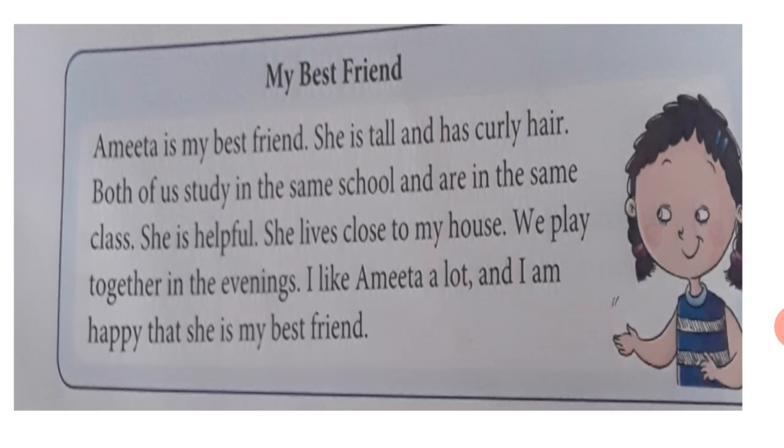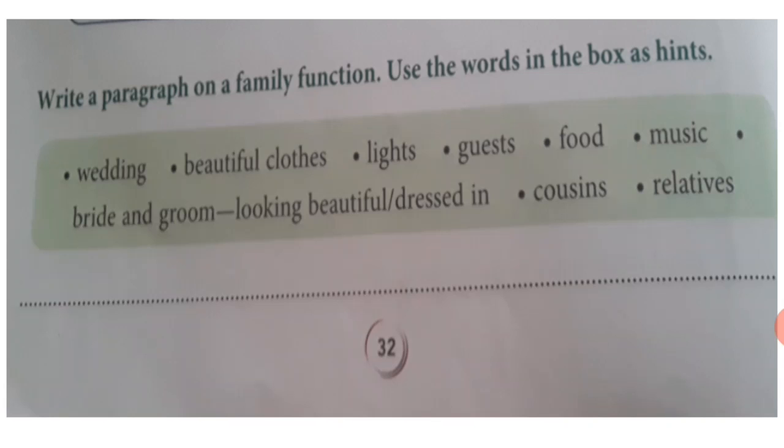And on the same page, at the end, they have given an exercise for you to do. Write a paragraph on a family function. Use the words in the box as hints. What are all the words they have given?